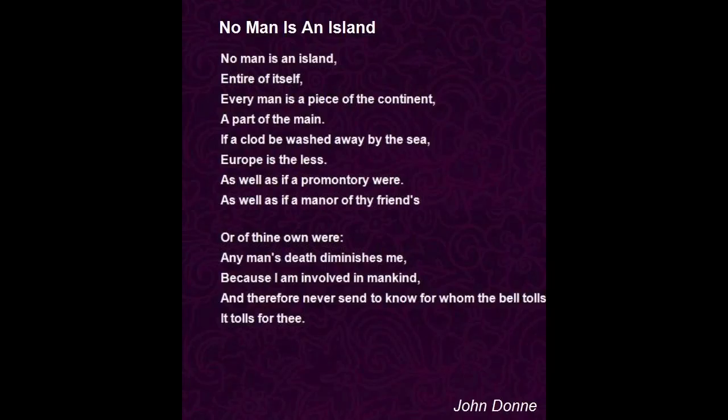This is effective in the message that John Donne is trying to convey, as he is saying that no man can be alone, and is using an island, which is where people are stranded, and no one can survive alone. Also saying a man is a piece of the continent shows how important men are to society, not just men, but humankind, and how they're meant to be in the world, interacting with other people and not on their own.